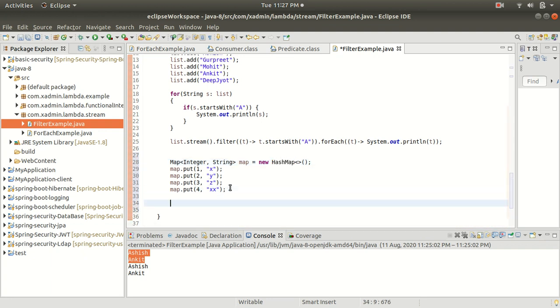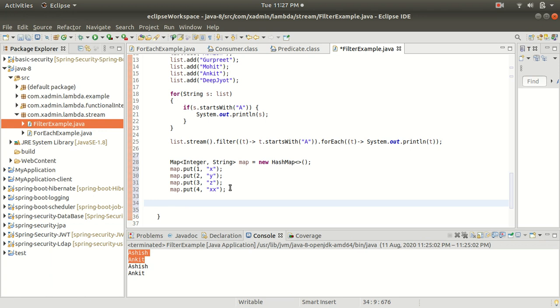Now I am going to iterate the map by using the filter method according to the same condition.